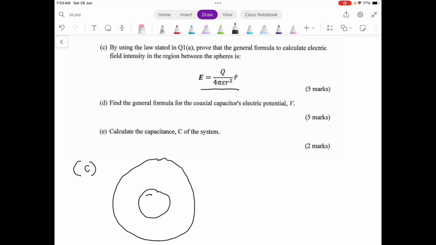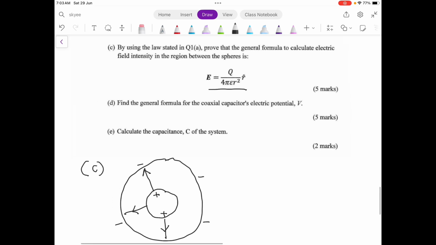Because the inner is positively charged and the outer is negatively charged, the electric field will be in the outward direction. So the formula tells us the electric field in between the inner and outer, the electric field at all these positions.